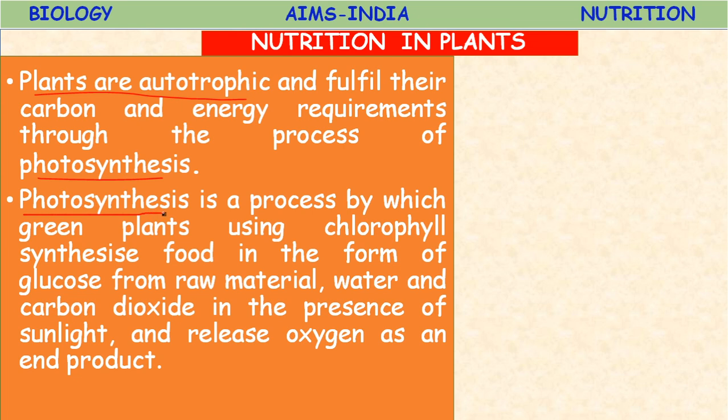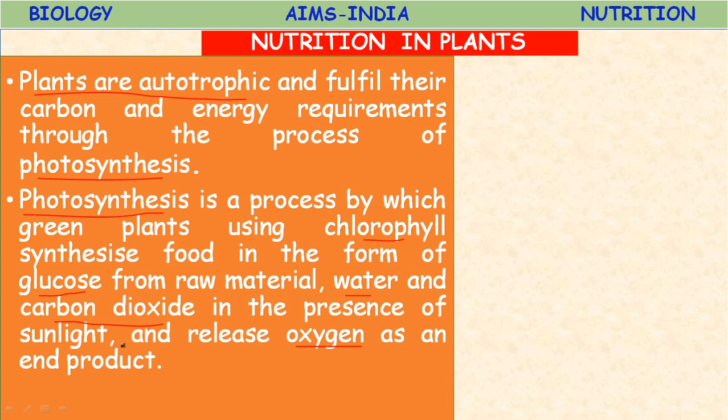What is photosynthesis? Photosynthesis is a process by which green plants, using chlorophyll, synthesize food in the form of glucose from the raw materials water and carbon dioxide in the presence of sunlight, and this process releases oxygen as an end product.